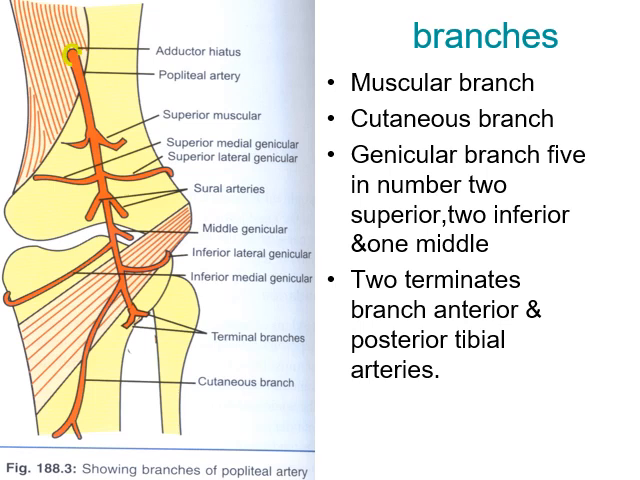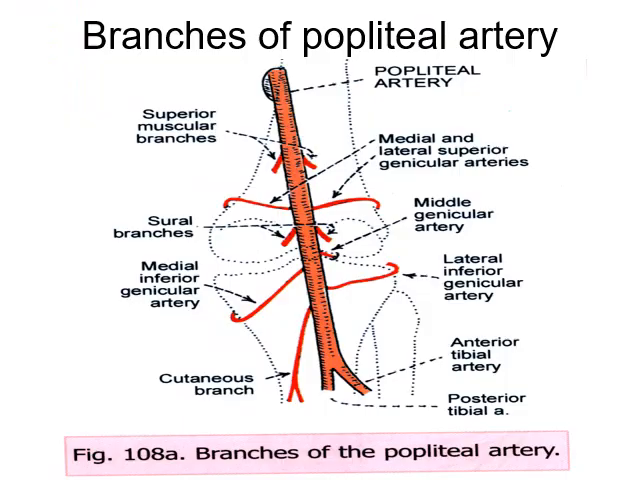Here there is a middle genicular artery. Inferiorly there is an inferior lateral genicular artery and inferior medial genicular artery. This is the cutaneous branch, and these are the two terminal branches, the anterior and posterior tibial artery. So these are the branches of the popliteal artery. The branches of the popliteal artery are important for the genicular anastomosis surrounding the knee joint.